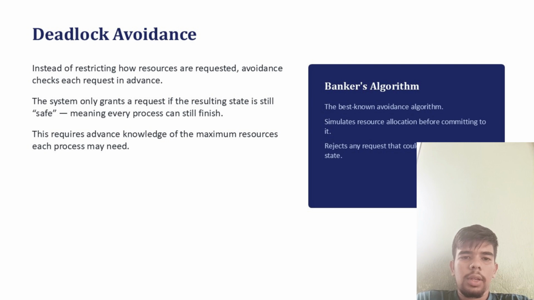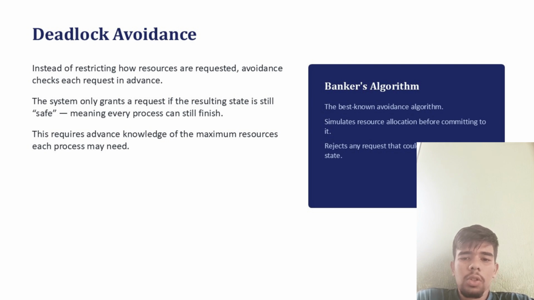Deadlock avoidance. Instead of restricting how resources are requested, avoidance checks each request in advance. The system only grants a request if the resulting state is still safe, meaning every process can still finish. This requires advance knowledge of the maximum resources each process may need.